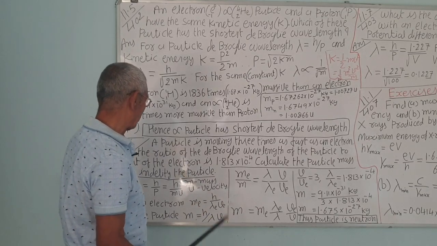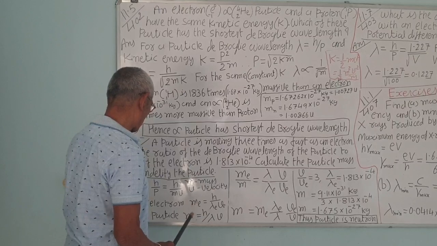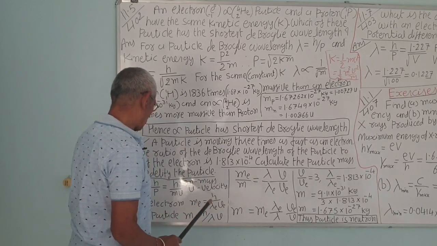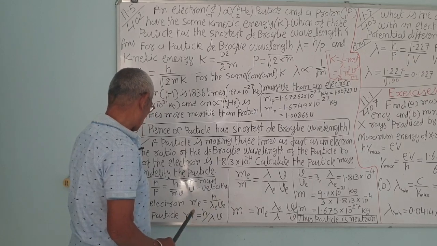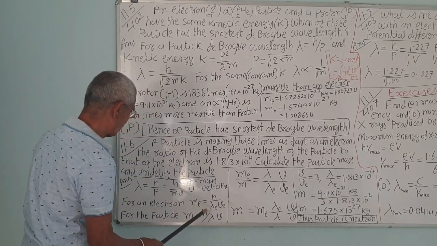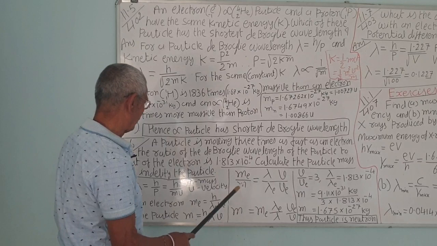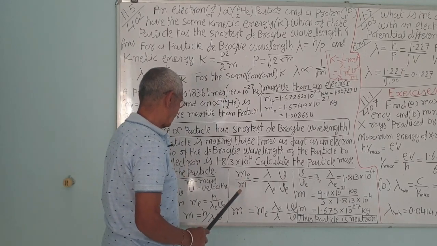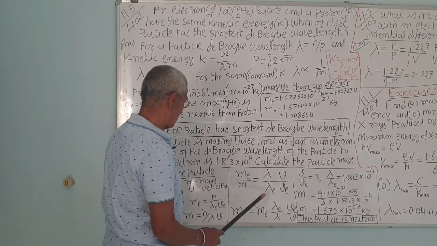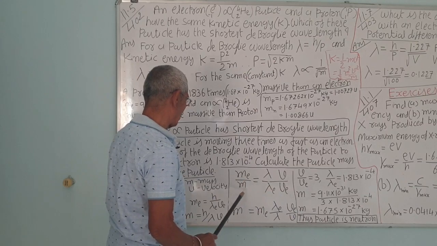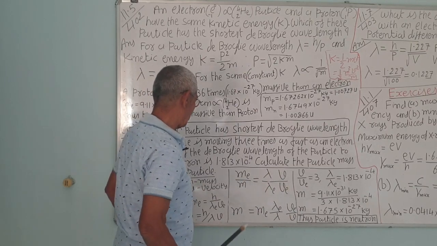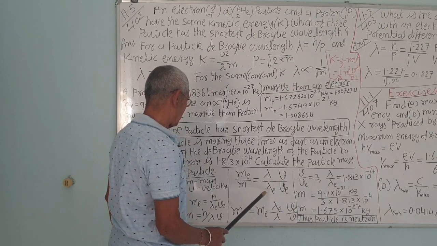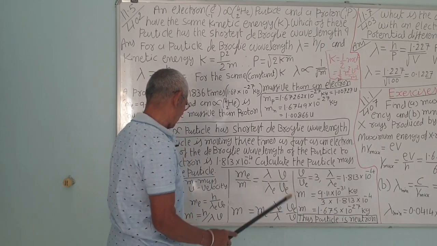Now take the ratio me upon m. The h will cancel, correct? You can see mass is inversely proportional to lambda and the velocity. So me upon m is equal to lambda v upon lambda e ve.